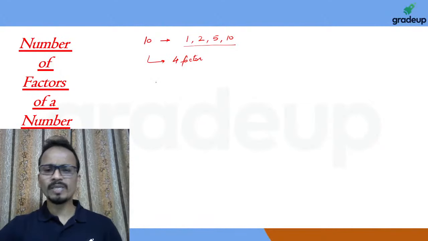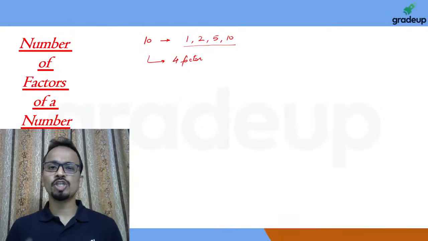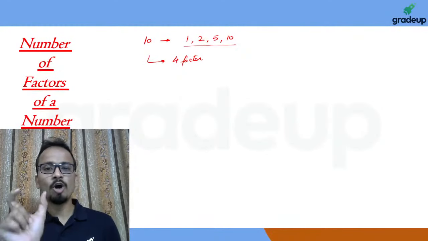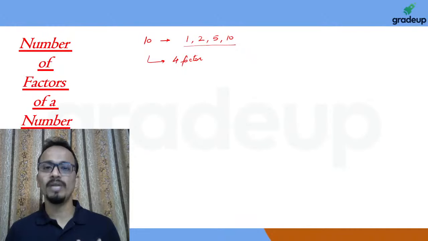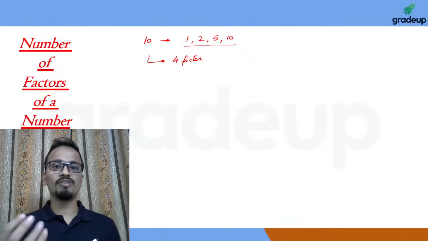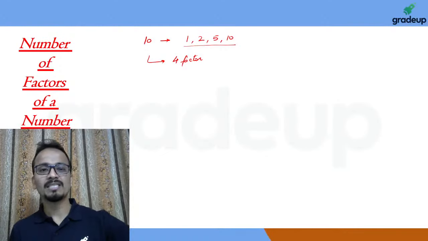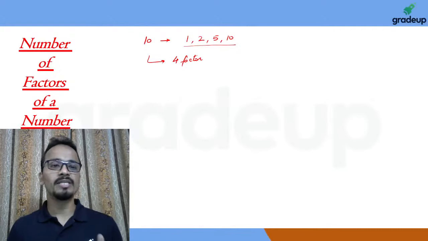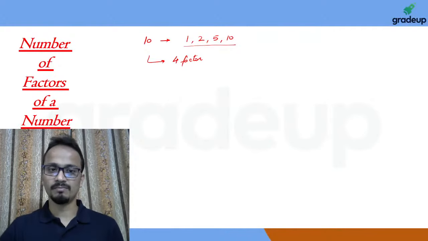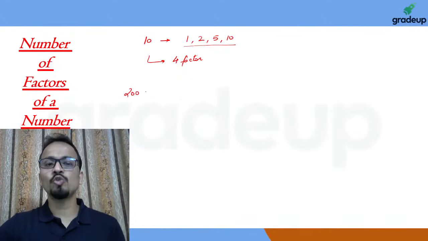Okay. Now likewise, if I write any other number, there is a certain limit up to which you can write all the factors of a number manually. But this is not the way we should be calculating the number of factors. So let's look at the logic behind how to calculate the number of factors if you have a bigger number. For example, I'll take the number as 200.